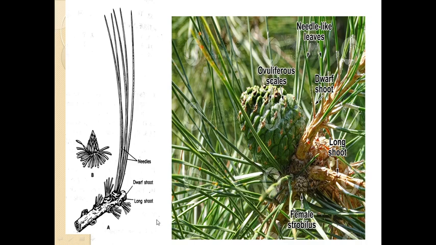See these foliage leaves of Pinus, they are green. They are needle-like, borne on the dwarf shoot only, and they are persistent and fall only along with the spur. The scale leaves, students, are also called membranous leaves. These scale leaves are brown in color, membranous, and present on both the branches.